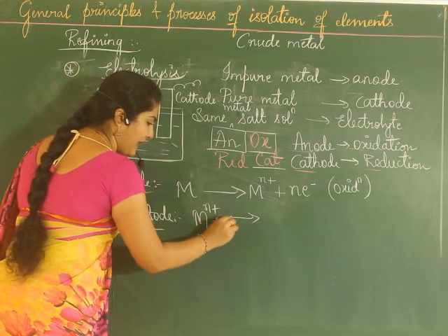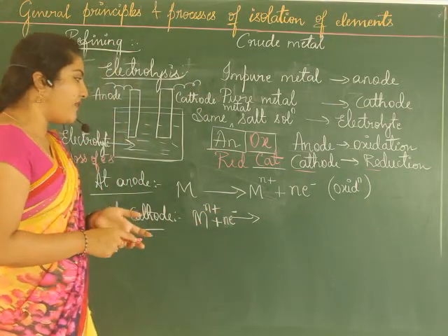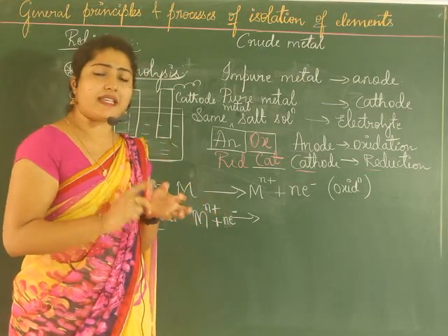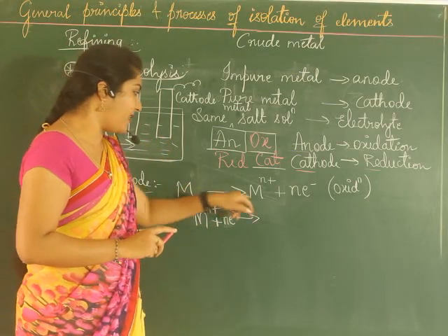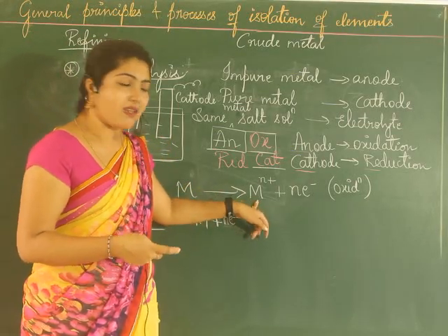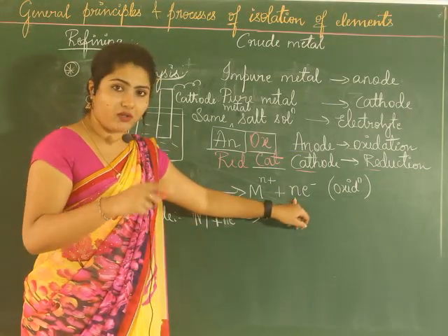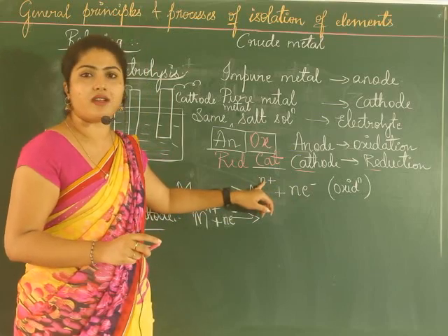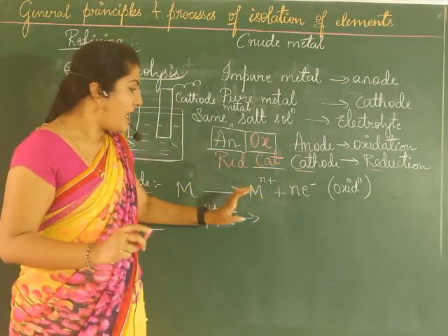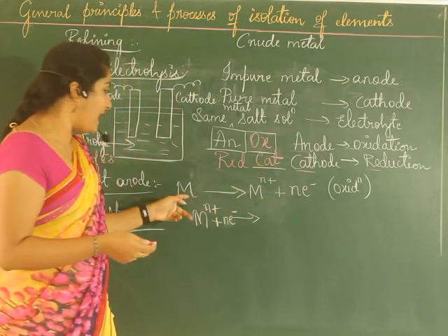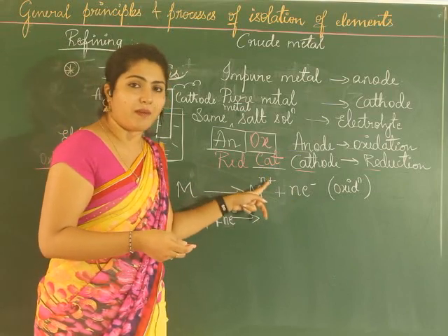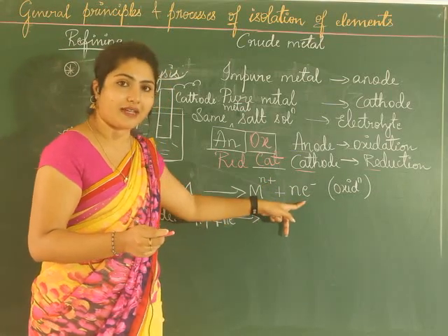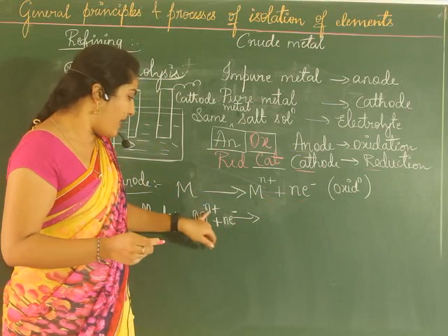So n electrons. If it is say zinc, then Zn getting converted into Zn2+. How many electrons will go out? 2 electrons. By the loss of 2 electrons, it acquires 2 positive charge there. If it is aluminium, then Al gets converted into Al3+ with the loss of 3 electrons. Now here Mn+ we have taken.